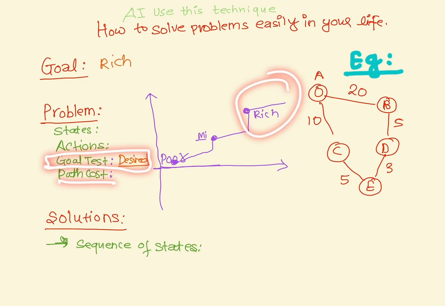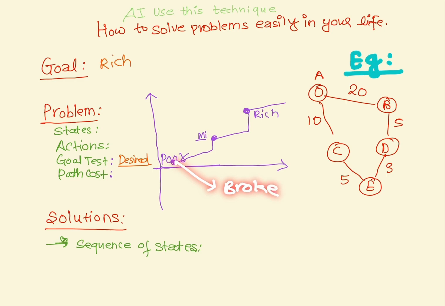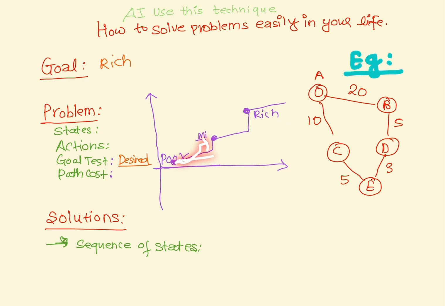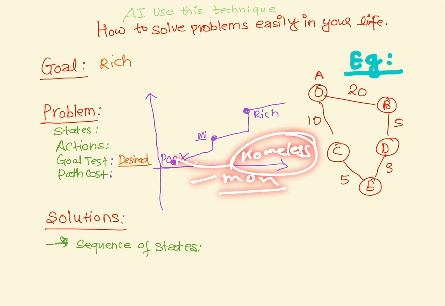Now path cost. There can be other states: poor to middle, but you can also go from poor to broke. When you become broke, that's like negative money. You don't choose this, because that's the path cost from here to here. You don't want to be here. Or you can go from poor to homeless, let's say, but that's also negative money. So you want to be this one.